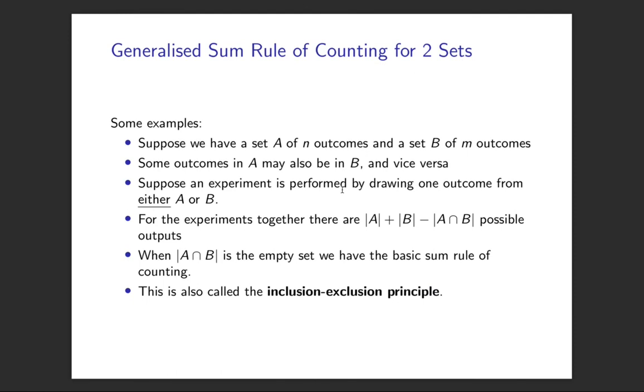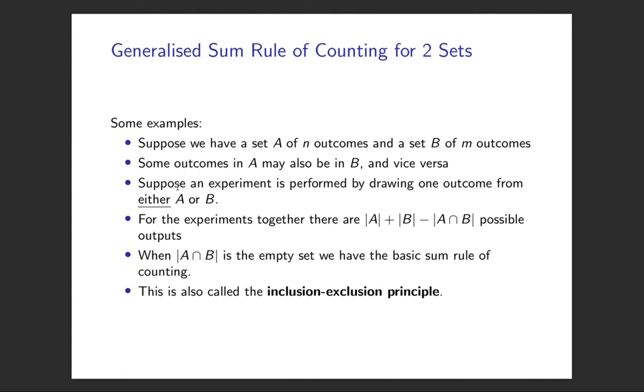Just finish up with a generalization of the sum rule. So I was careful to say that the two sets of outcomes, A and B, for the sum rule are disjoint. So servers in Dublin or servers in London, and they don't overlap, therefore. You can actually generalize. We won't do too much of this, but it's worth being aware of. It's possible to have those sets overlap and still have the sum rule generalize in a really obvious way.